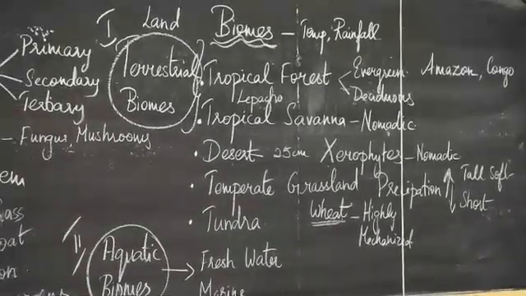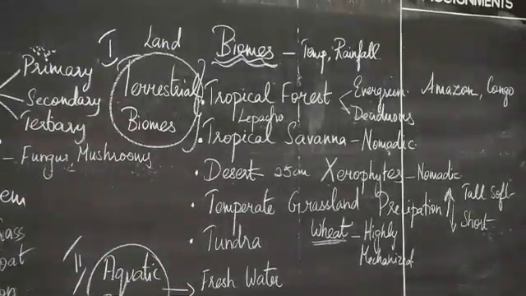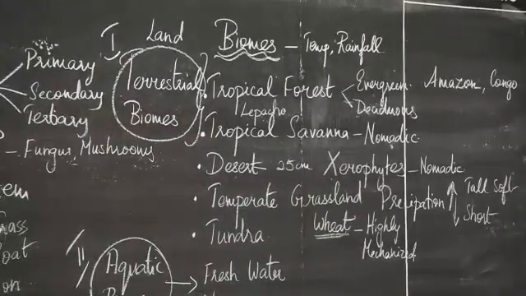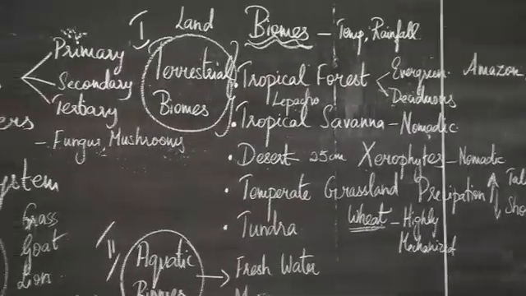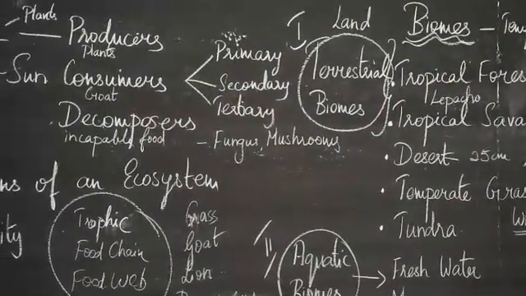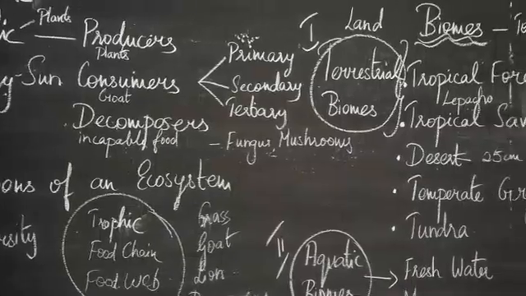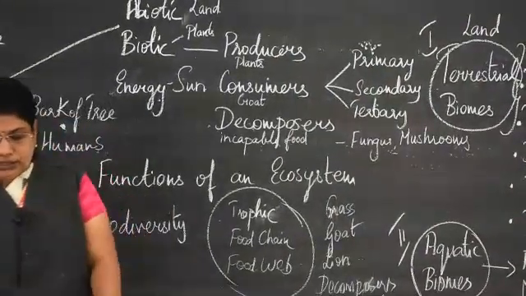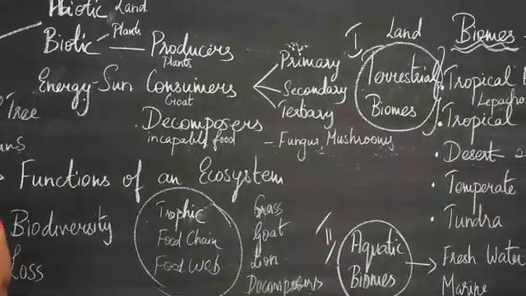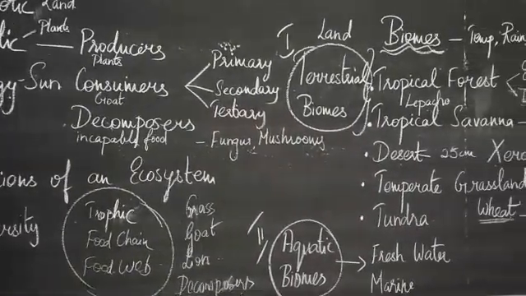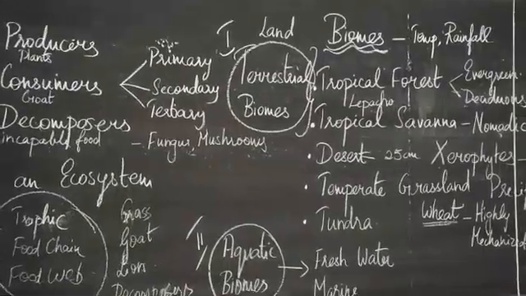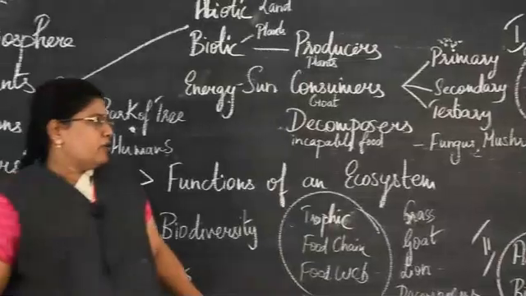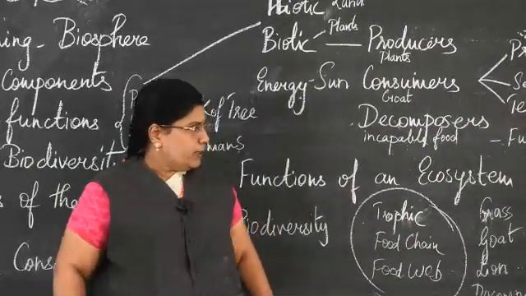The common birds and animals are grasshopper, wolf, bison, prairie dogs. And these temperate grasslands are called by different names in different areas of the world. So in North America, the prairies; in Eurasia, the steppes; in Argentina it's called pampas; in Australia it is called downs. There are different names given to the different grasslands in the world.